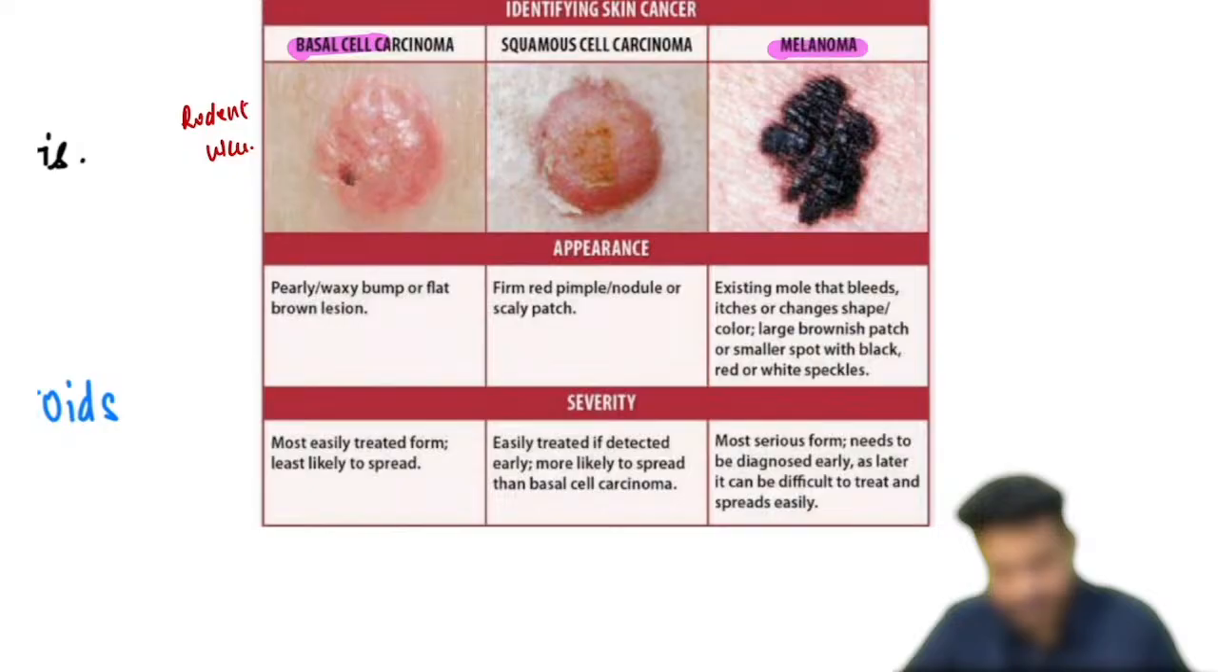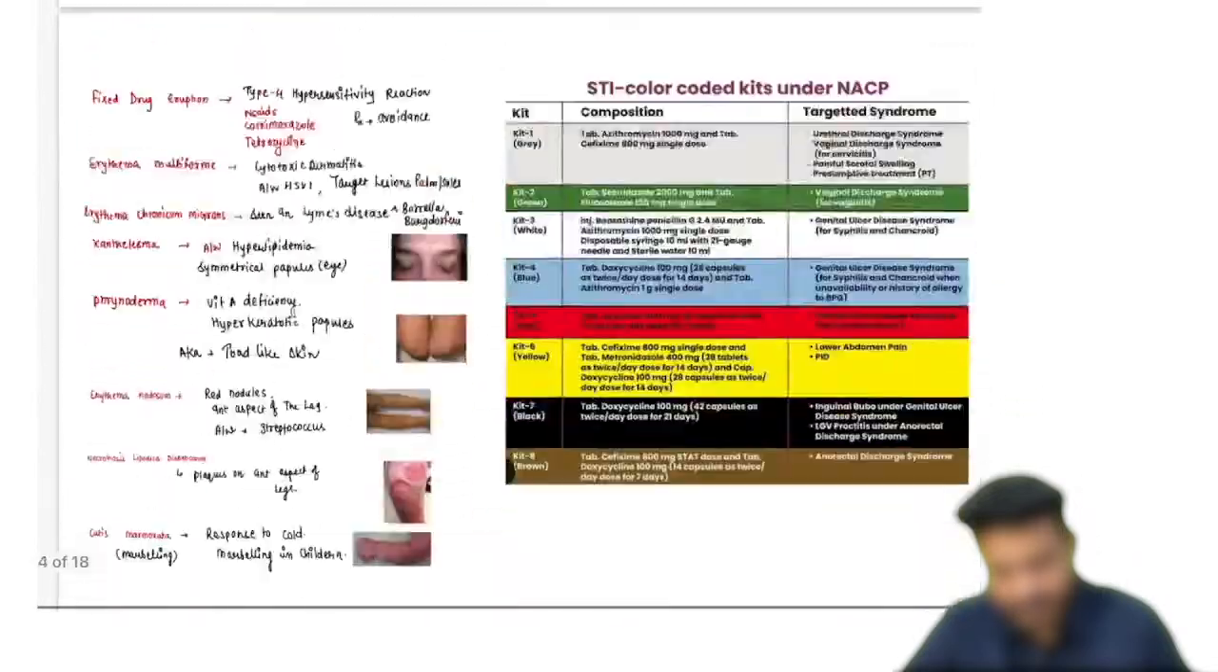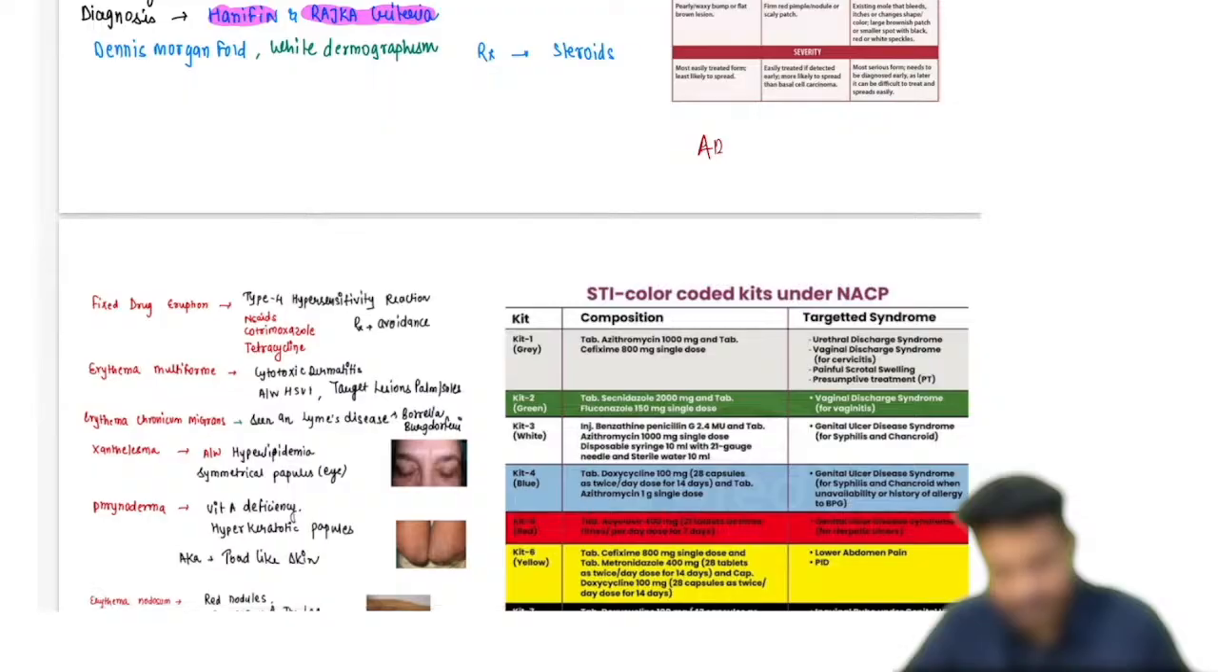Melanoma. And they will ask you a question: how to differentiate between a melanoma and a mole? We use a criteria known as the ABCDE criteria for differentiation of melanoma versus mole. Just remember the name.